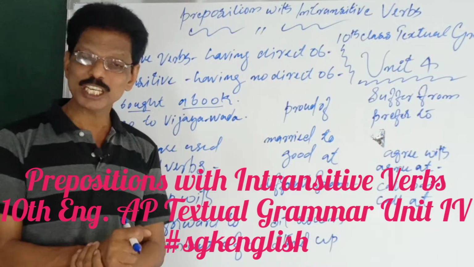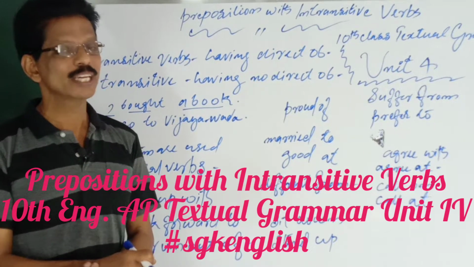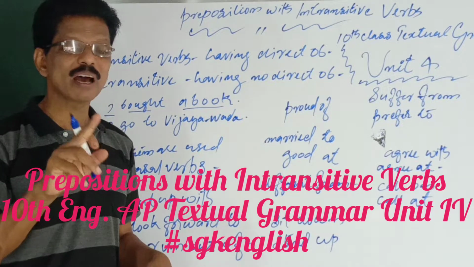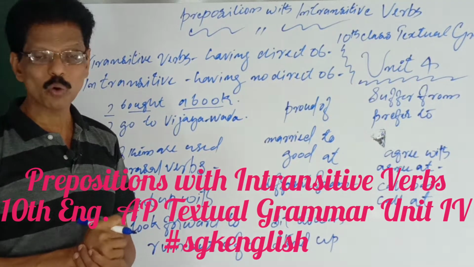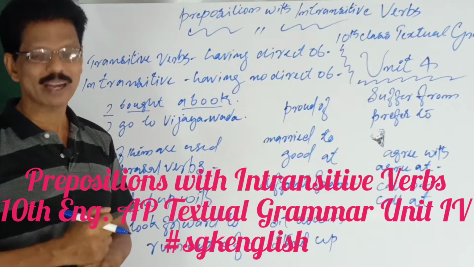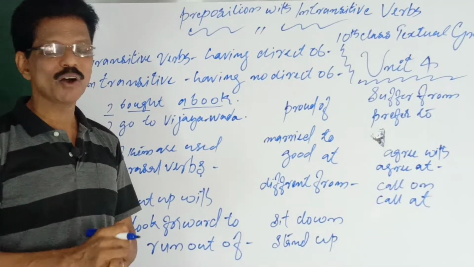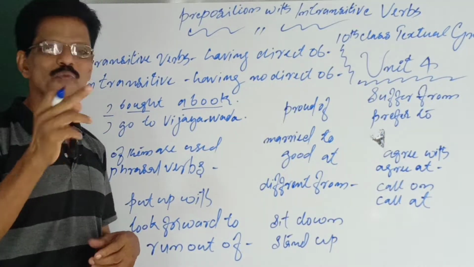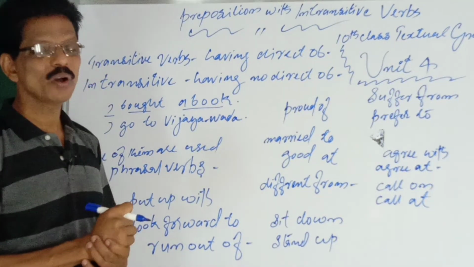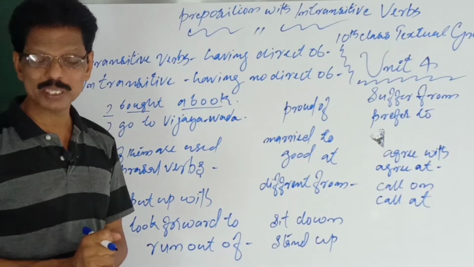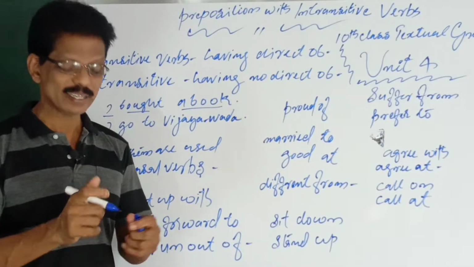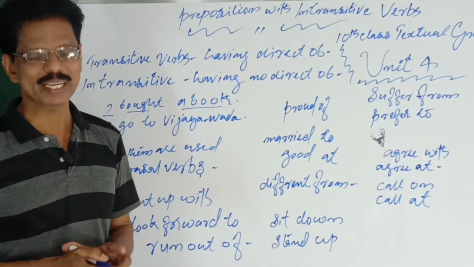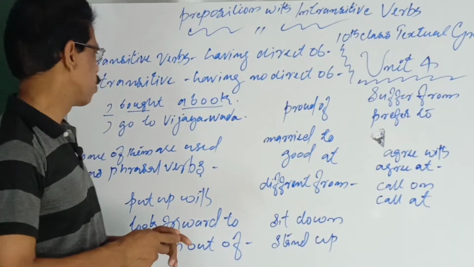These intransitive verbs don't have a direct object, but they take a preposition as the object. I go where? To Delhi. I come from where? From Rajahmundry. I go to, I come from. So they don't have a direct object, and so they take a preposition as an object.